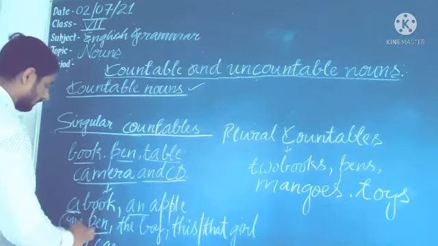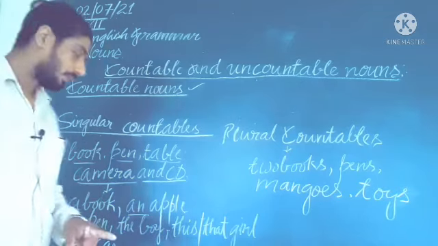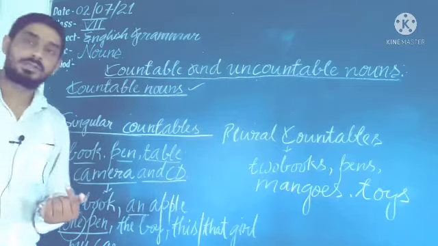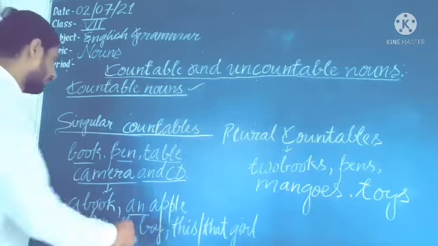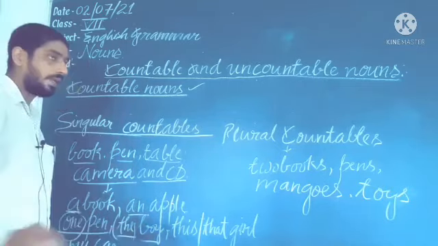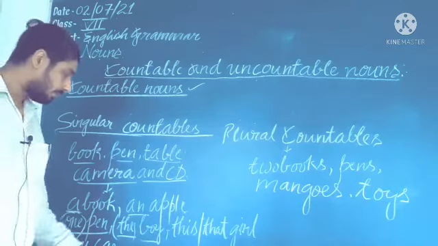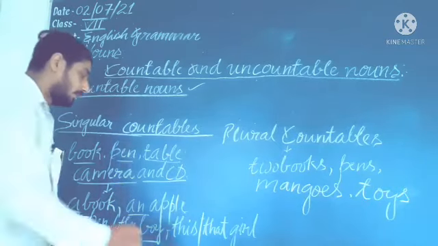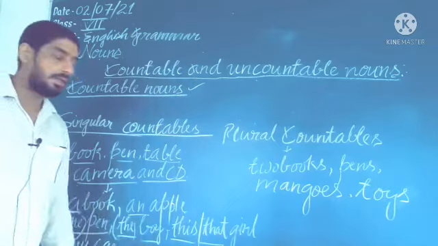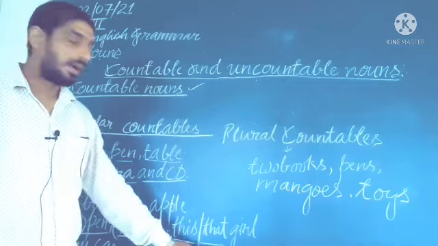We can also use the word one: one pen. One will also denote a singular noun. If we use one before a noun, it will denote a singular noun. The will also be used for denoting a singular noun: the boy. This or that: this will be used for nearness, that will be used for distance.